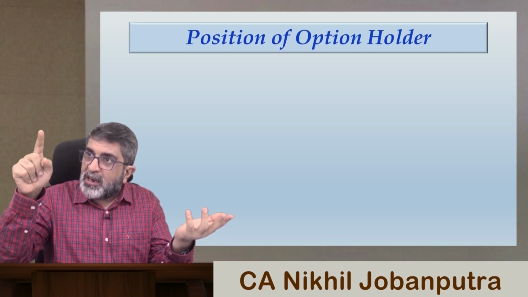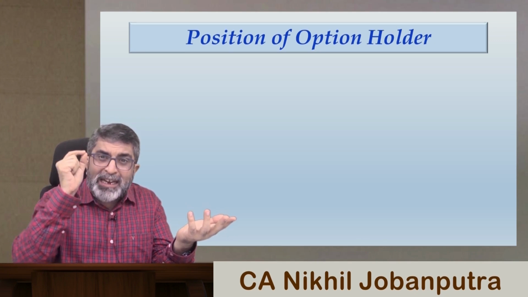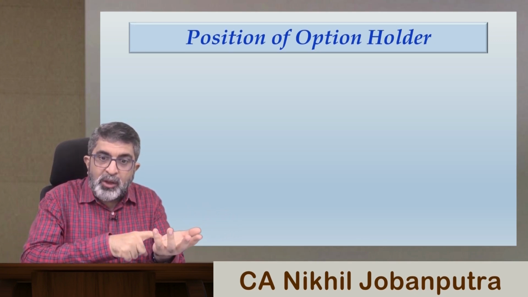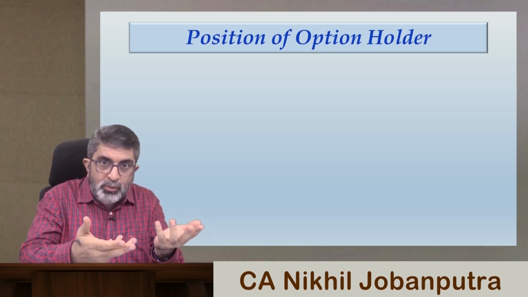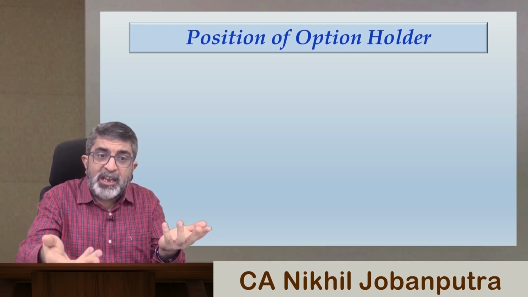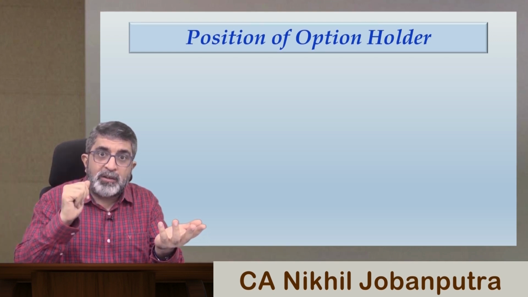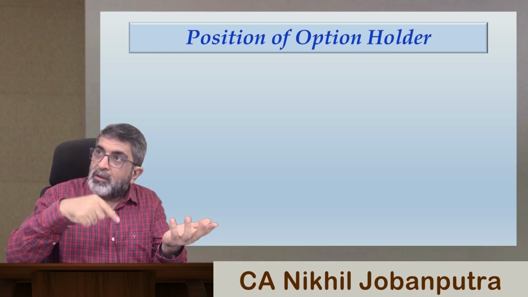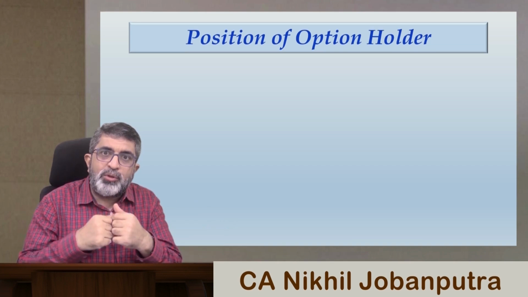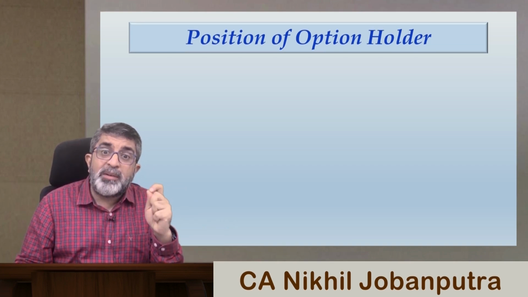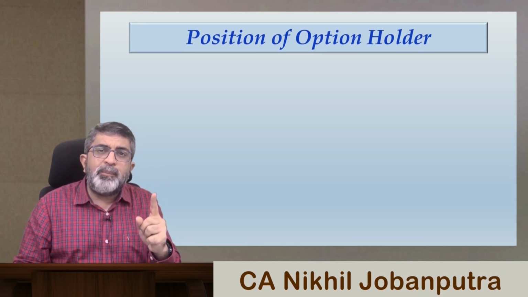For example, if the market price of the share has dropped to $48, now you will be an idiot if you exercise your option, because in the open market you can buy the share at $48. Why would you exercise your option and buy the same share at $50 when it is easily tradable in the open market at $48? If you exercise your option, you will have to pay extra. That $2 extra that you are paying is a loss to you, and that is why your position is termed as out of the money. So position could be in the money, at the money, out of the money.